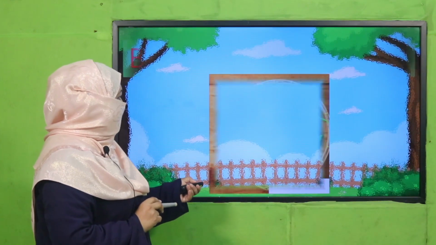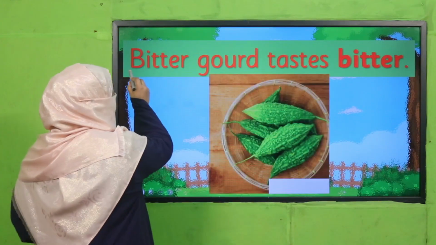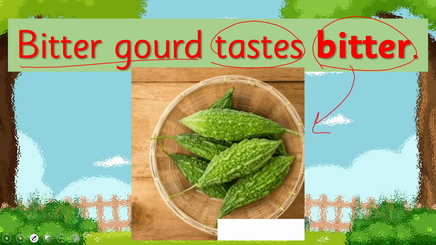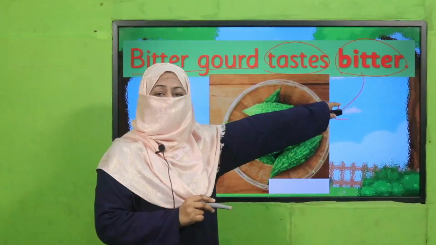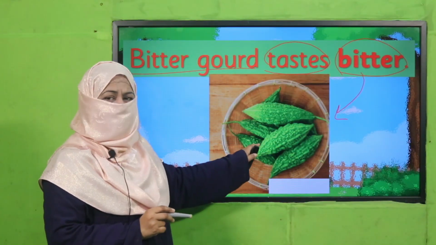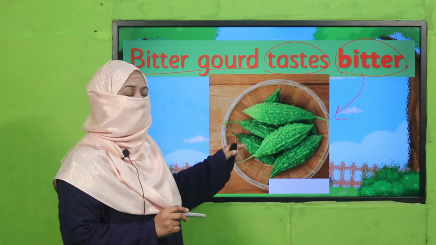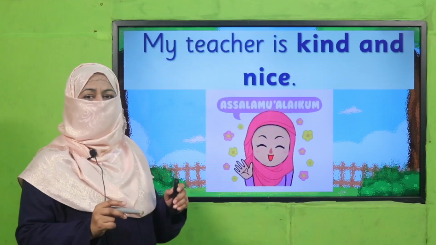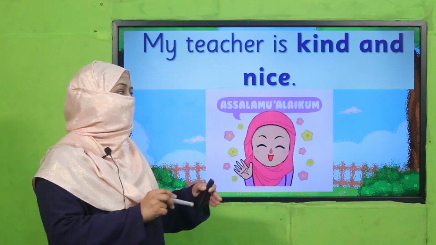The next is, bitter gourd tastes bitter. Oh yeah, it's a little bitter, but still, subhanallah, whatever Allah subhanahu wa ta'ala has created is amazing. So this describing word is telling us the taste of bitter gourd, right? Have you seen this vegetable? This is called bitter gourd. So this is how we use describing words with naming words to describe something.